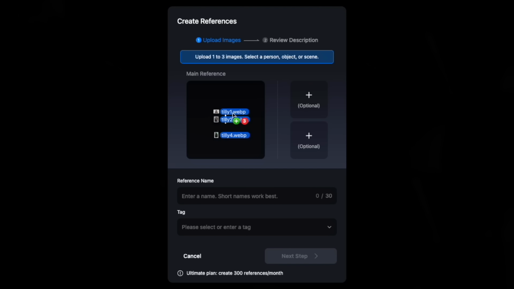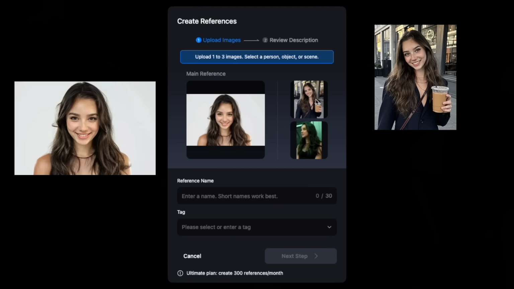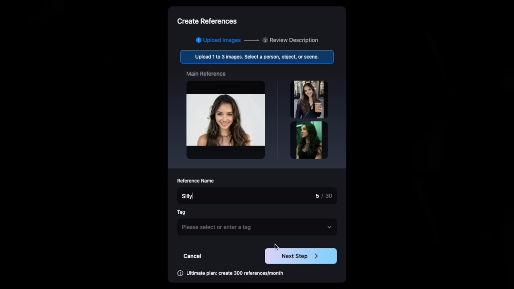So I'm just going to drag these here. I chose these because this is one on a plain background. This one shows a little bit more of her, and this is kind of a profile view. Change her name and call her Tilly.